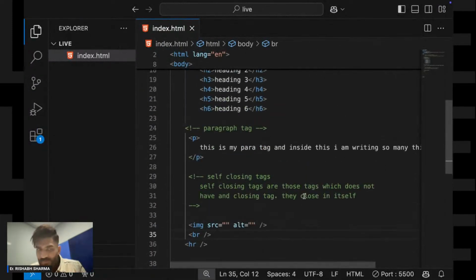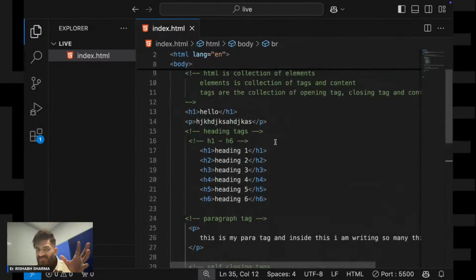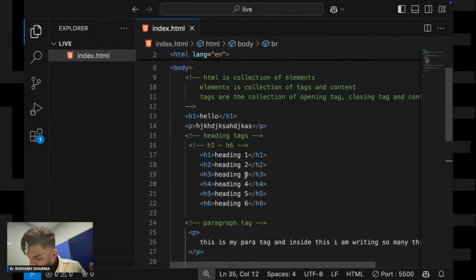Did everyone understand up to here? Any doubts about using these tags? I don't think so. It should be clear, right?